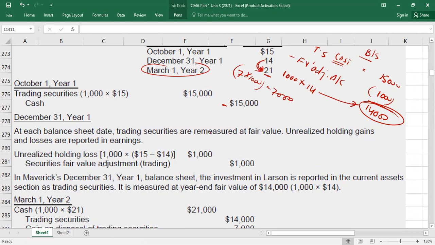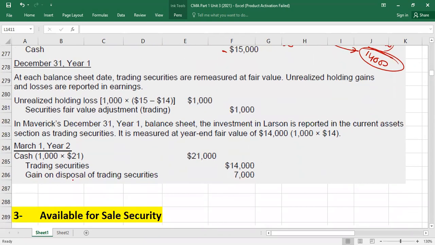So first I will do what? I sold it for 21. This I know. What entry will I pass? I will debit the cash with the cash proceeds. 1,000 shares I sold at the price of 21. It is 21,000. Credit the trading securities at 14,000. Why are we crediting? Because we want to remove the asset from the balance sheet, because it is sold.